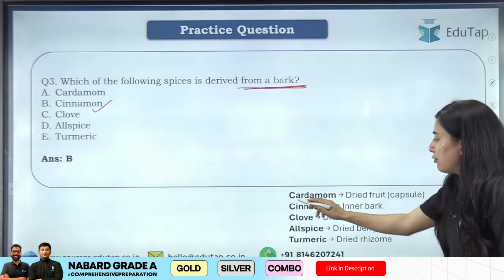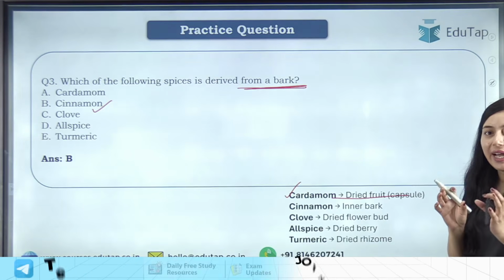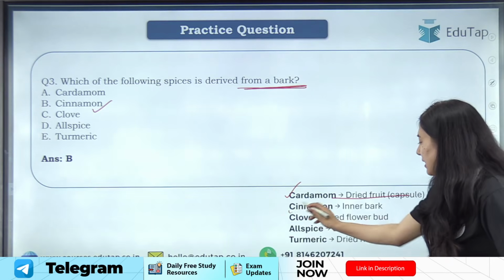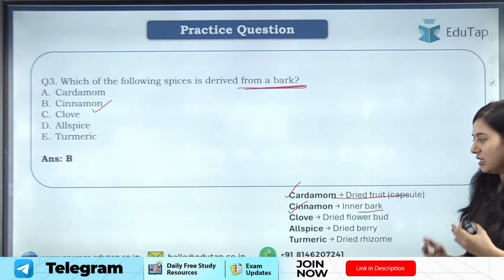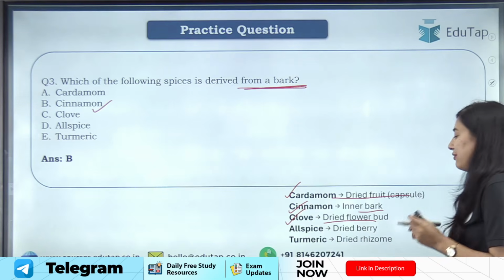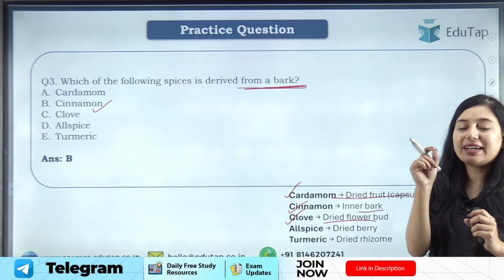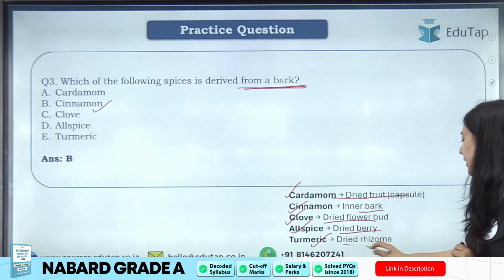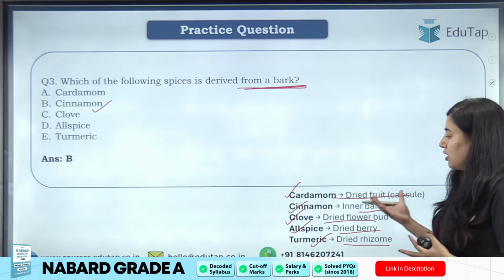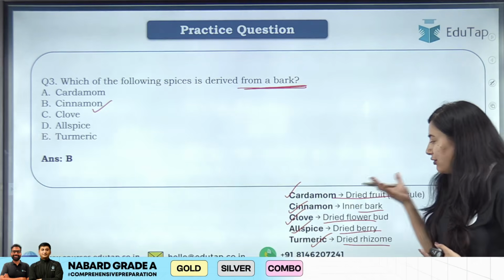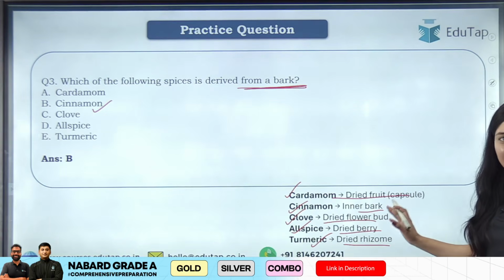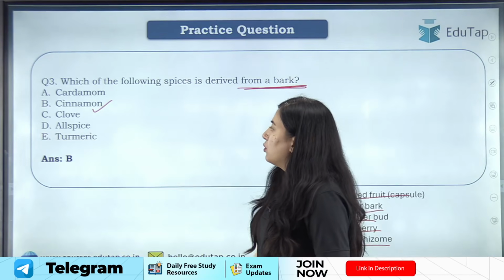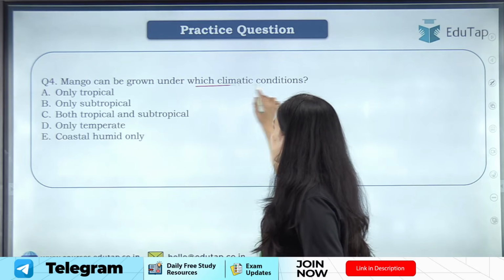So students, you have to understand that cardamom is derived from dried fruit. जो कार्डमम होता है वो ड्राइड फ्रूट है उस पार्ट का, प्लांट का. ठीक है, cinnamon is the inner bark of that plant. ठीक है, then clove is a dried flower bud. जो clove है, जो long होती है, that is your dried flower bud. ठीक है, then allspice is a dried berry and turmeric is a dried rhizome. Clear? So these spices are derived from these parts of the plant. Clear? तो ये जो हम देखते हैं वो ये part है plants के. Clear? चलो, moving to the next question, mango can be grown under which climatic condition?